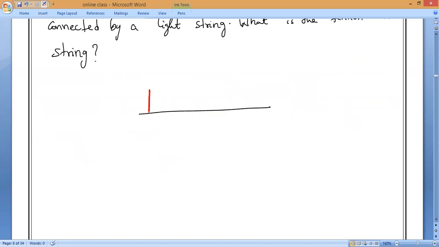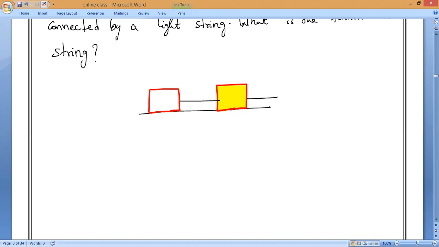I am taking this as body 1, which has a mass of how much, guys? And this is body 2, which has a mass of something. 10 kg and 20 kg. So I can assume M1 is equal to 10 kg.